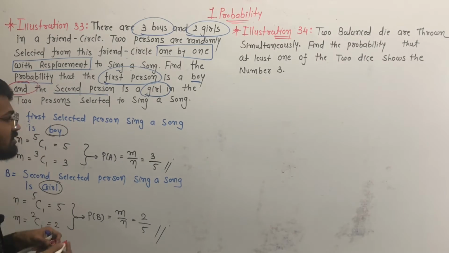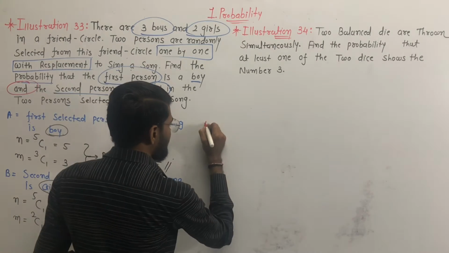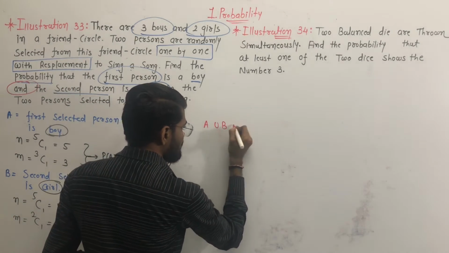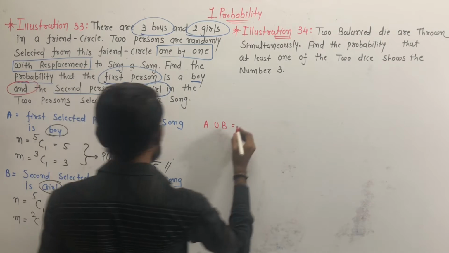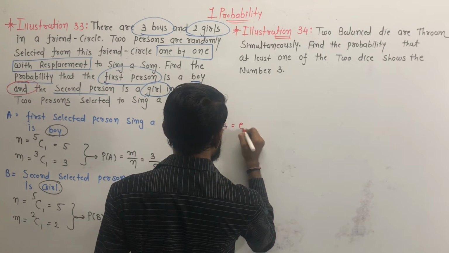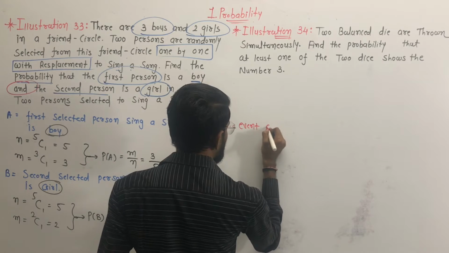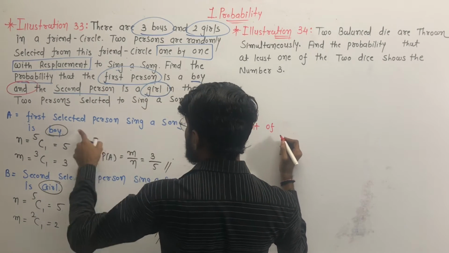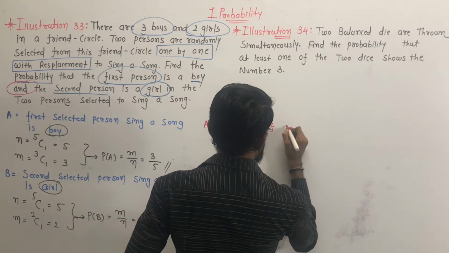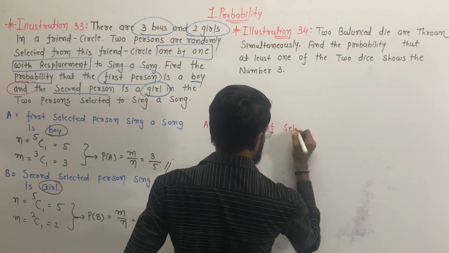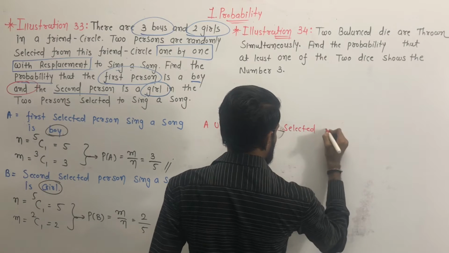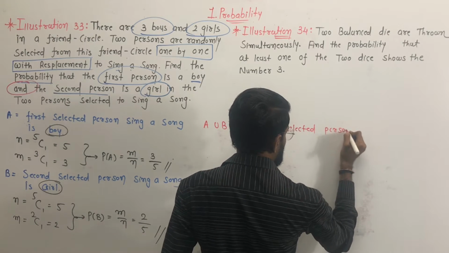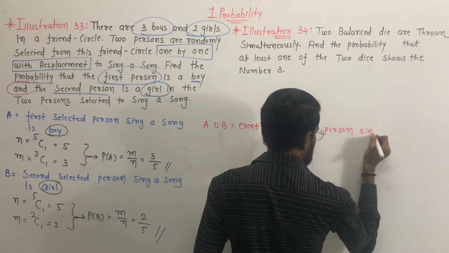So this event is denoted by A intersection B, the event of the first selected person to sing a song is a boy, and the second selected person to sing a song is a girl.